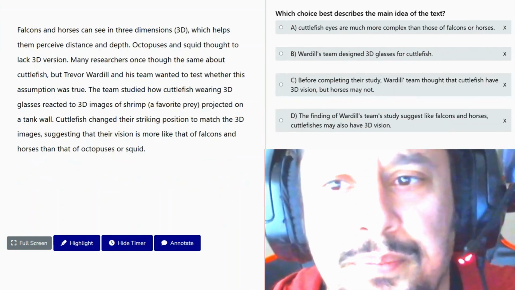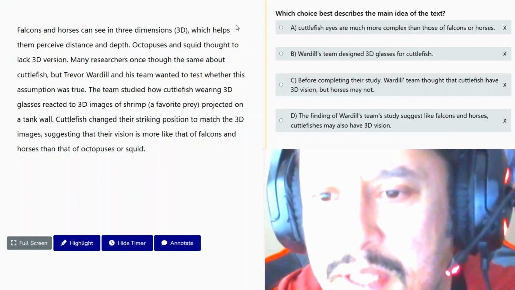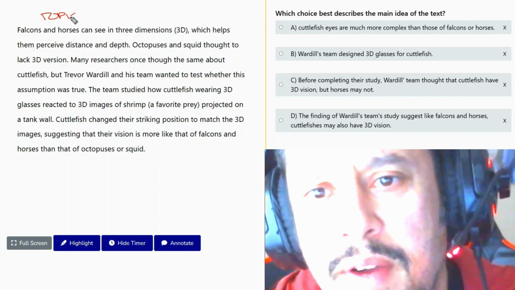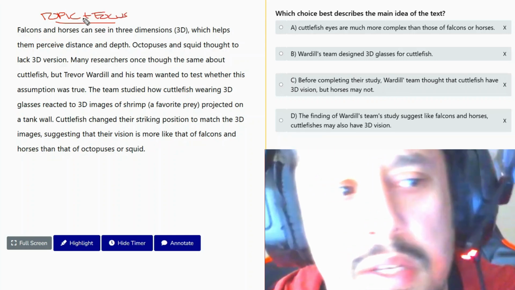Number 7, the main idea of the text. So usually with main idea, we want to find the topic, we want to find the focus. Those are connected.